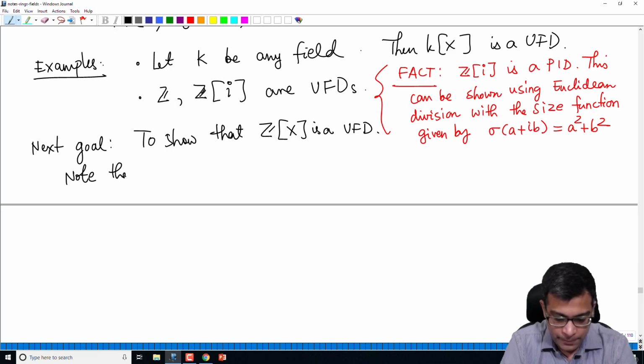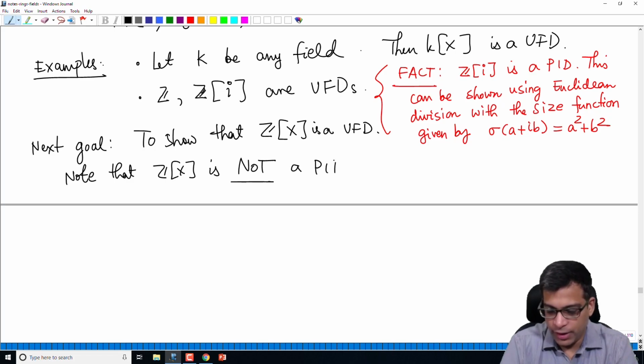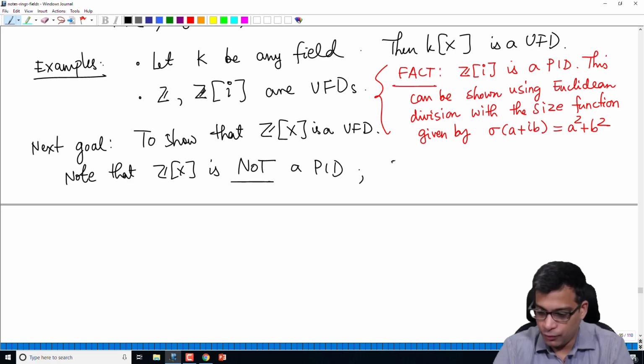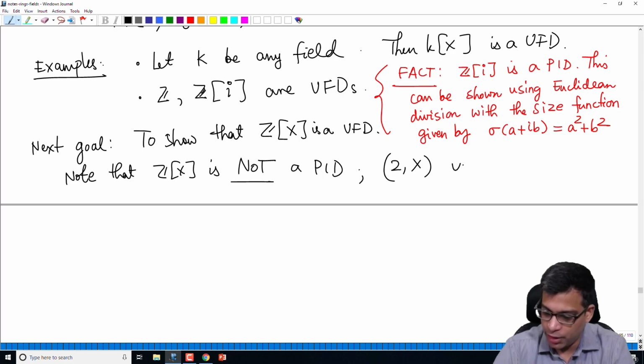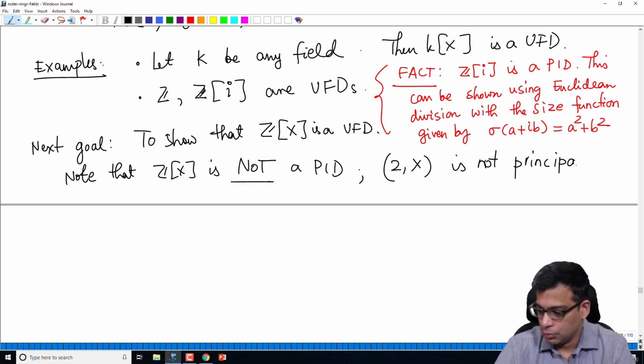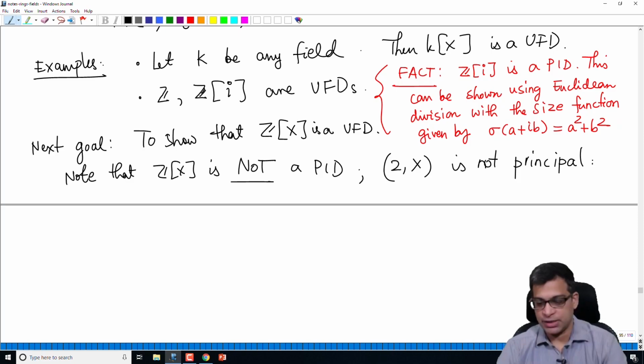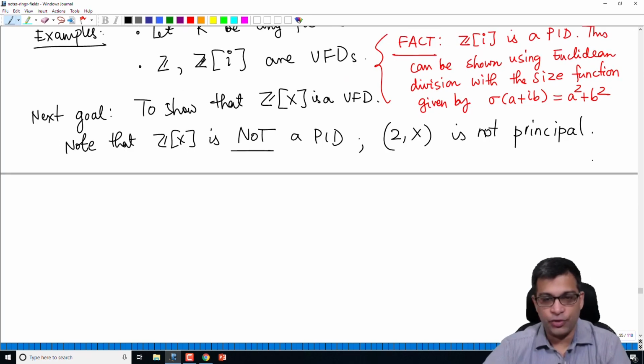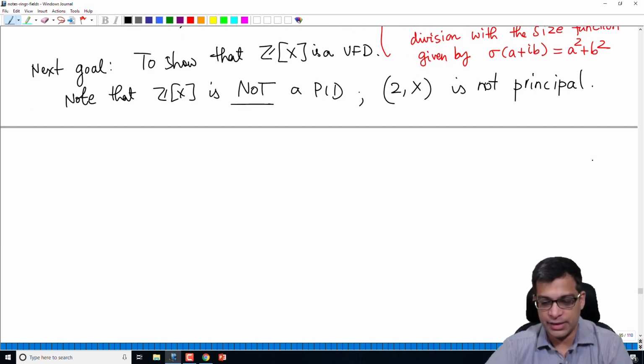So note that Z[x] is not a PID, right? Why is it not a PID? The ideal, for example, generated by 2 and x is not principal. We saw this in the video when we discussed PIDs. So Z[x] is not a PID, whereas we will prove that Z[x] is a UFD.